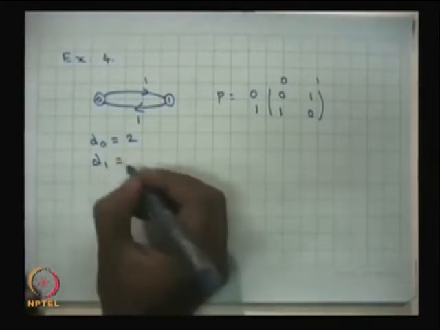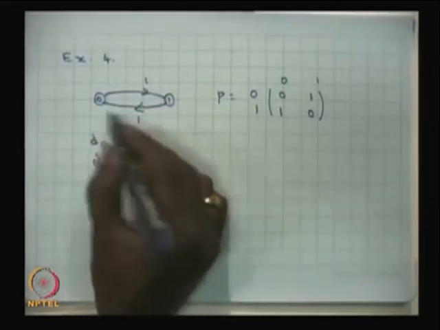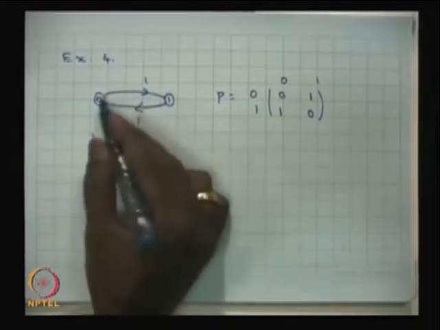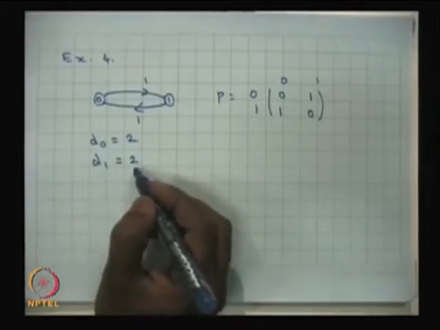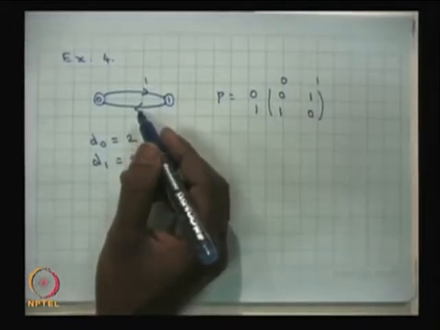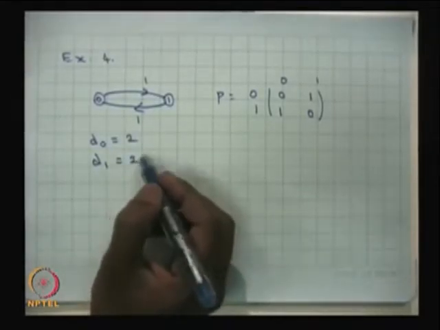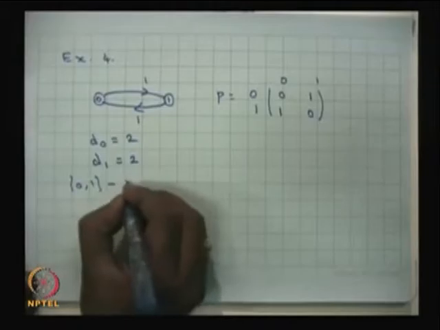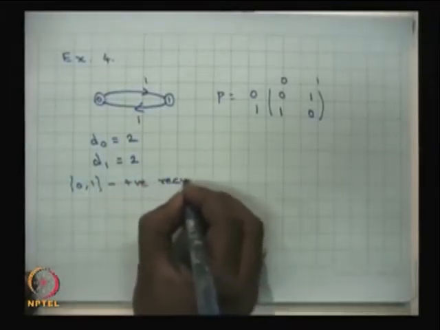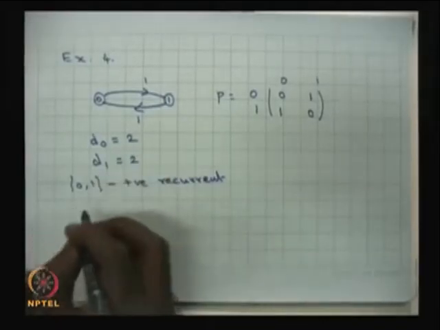Therefore, the periodicity for the state 1 is also going to be 2, or you can compute separately coming back to the state 1, starting from the state 1, that is going to be either 2 steps or 4 steps or 6 steps and so on, therefore, the greatest common divisor is 2. Since it is an irreducible model, all the states are going to be of the same type. Since it is finite, one is going to be positive recurrent, therefore, both the states are going to be positive recurrent, with periodicity 2 and irreducible.